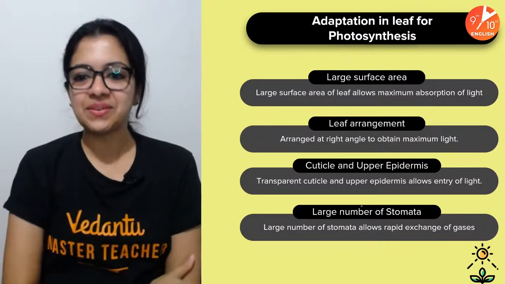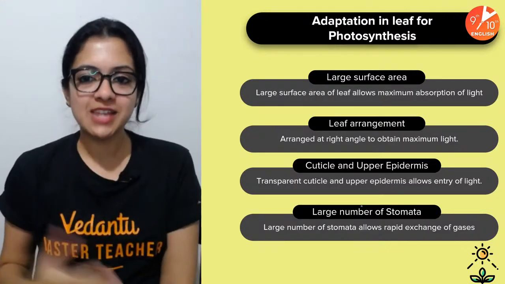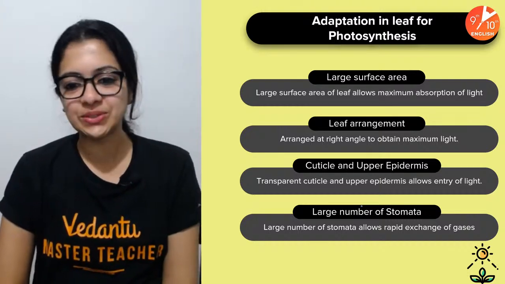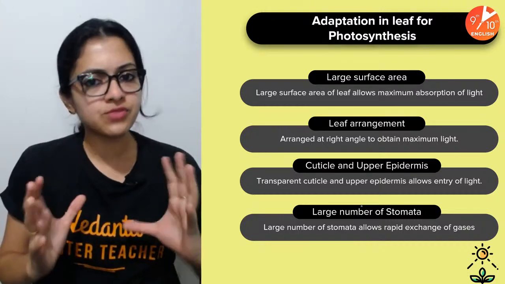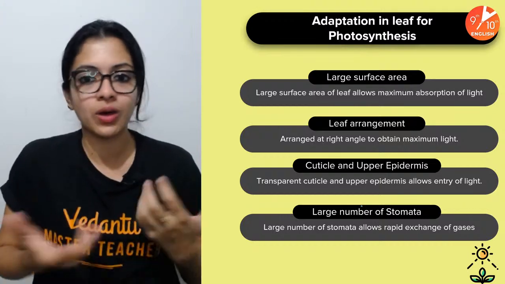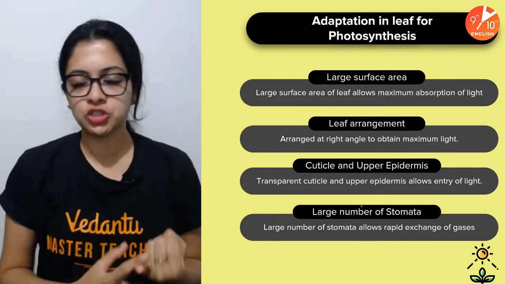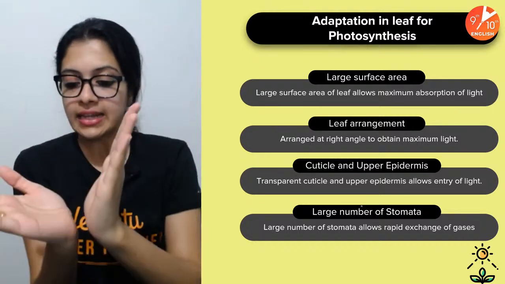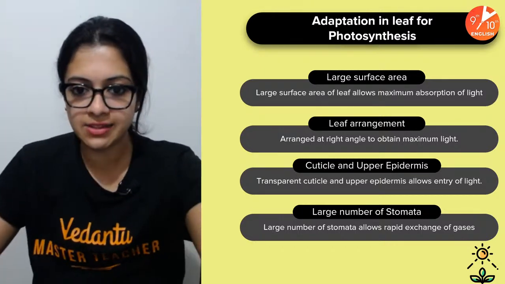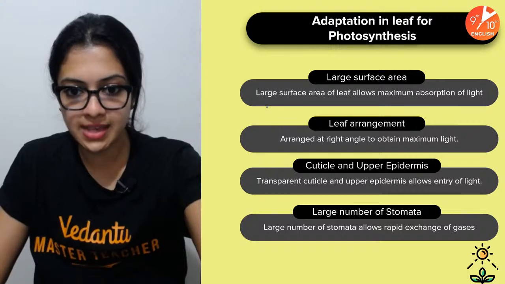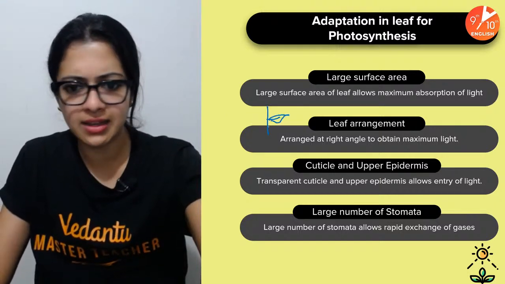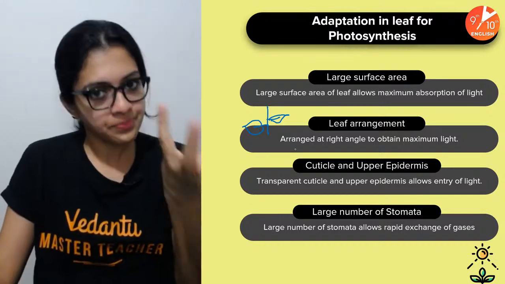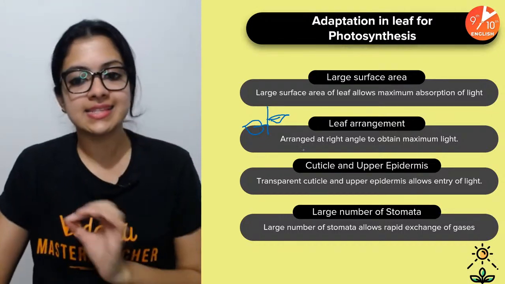Anyway, children, now adaptations in leaf for photosynthesis, something that you all must know. The leaves generally have a large surface area to allow maximum light absorption. Secondly, leaves are arranged at a right angle. If this is the plant's axis, leaves would be found at more or less right angles, so that maximum light can be tapped. This is the second one.